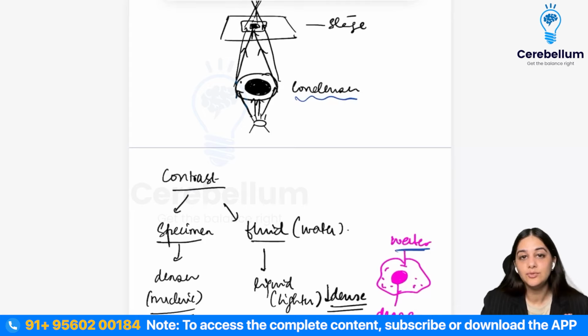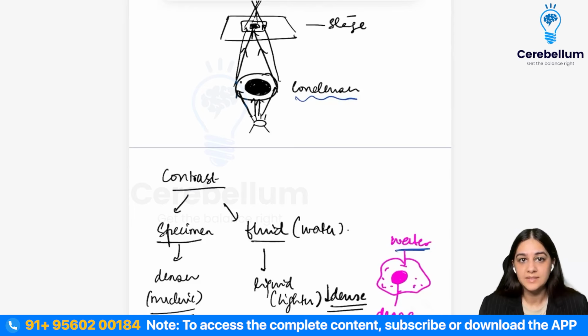Anytime you throw rays at this specimen, the rays that fall on the nucleus or the denser structures will get reflected, deflected. Whatever passes through the cytoplasm, the water area, passes unreflected. That is the basic principle here.